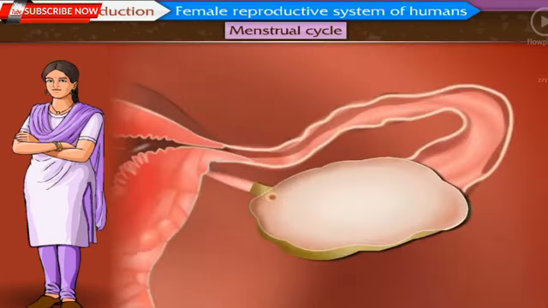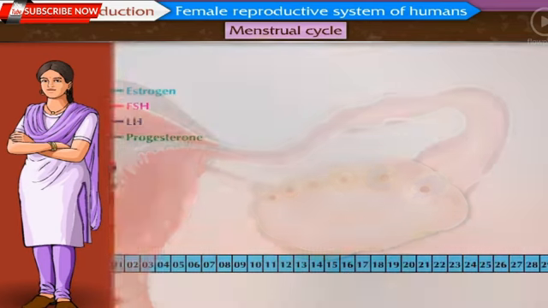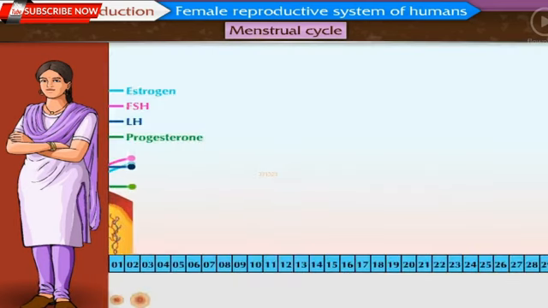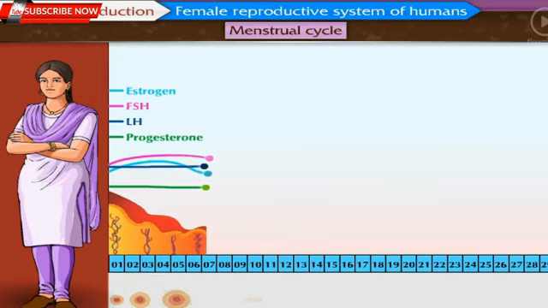One of the several follicles in the ovary starts to develop along with the oocyte present in it under the effect of follicle-stimulating hormone. This developing follicle secretes estrogen. The endometrium of the uterus starts to develop during the first cycle or regenerate during subsequent cycles under the effect of estrogen.